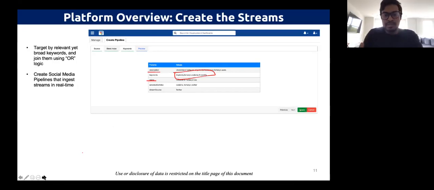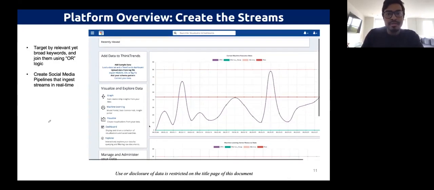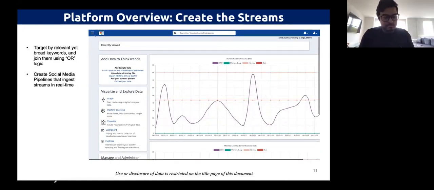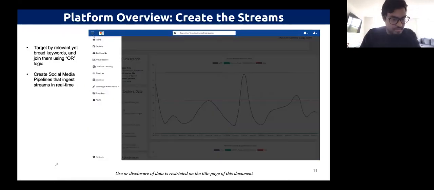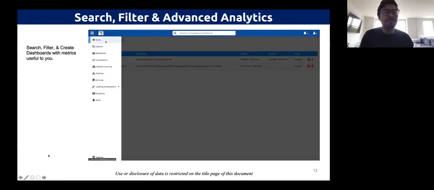Once we have ingested the data, we want to next be able to filter, search, and create dashboards that are useful with the metrics relevant to you. So let's take a look into that.